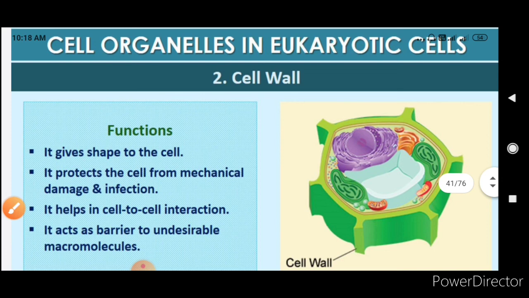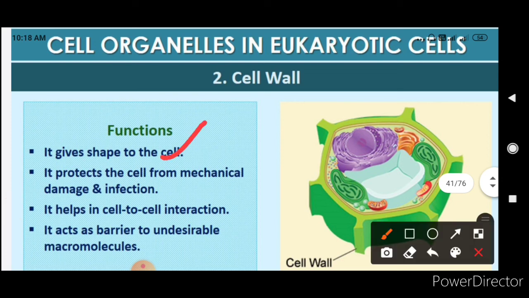Now what are the functions of this cell wall? The functions are, it gives the shape to the cell. Obviously, when there is a rigid boundary outside, it will give a shape to the cell. It will protect the cell from mechanical damage and infection. It helps in cell to cell interaction and it acts as barrier to undesirable macromolecules. So first one is basically for protection and shaping the cell.